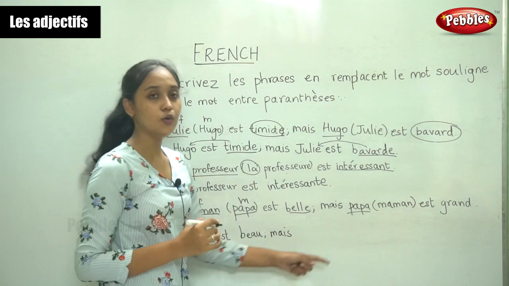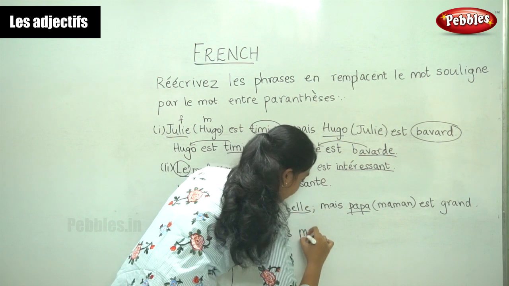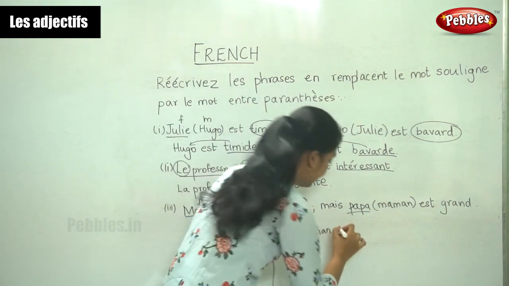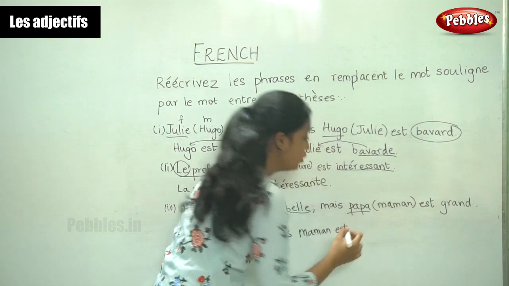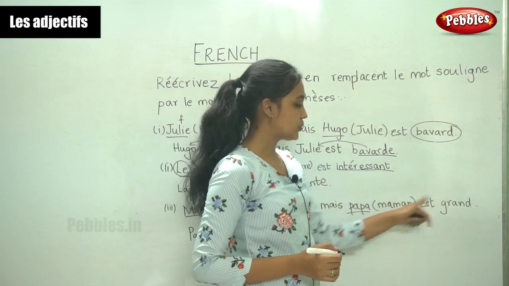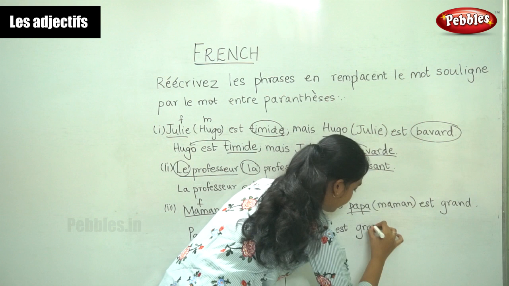Mais. Now we have to replace the noun papa with maman. Maman a. Now this is the adjective. It is in the masculine form. We need to make it feminine. So we add an e.